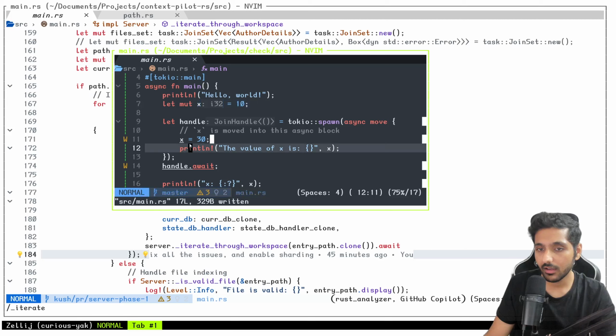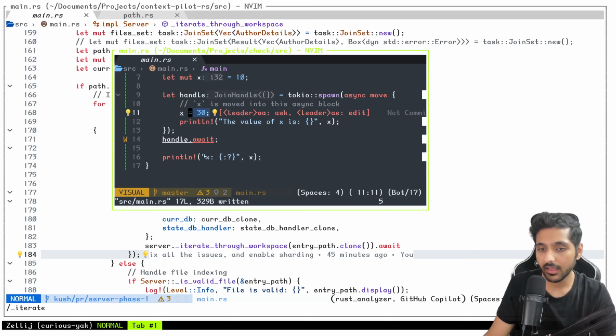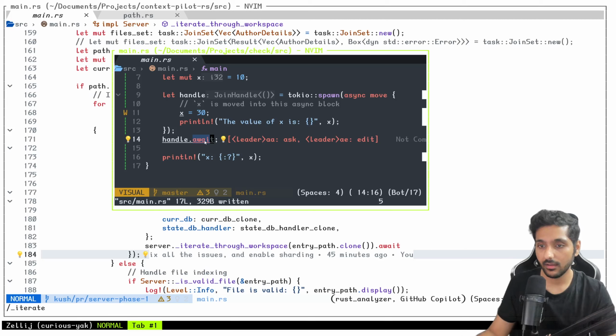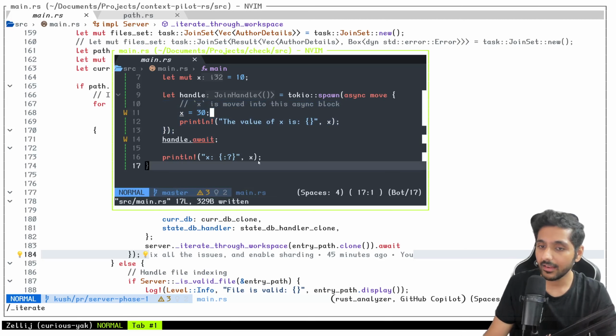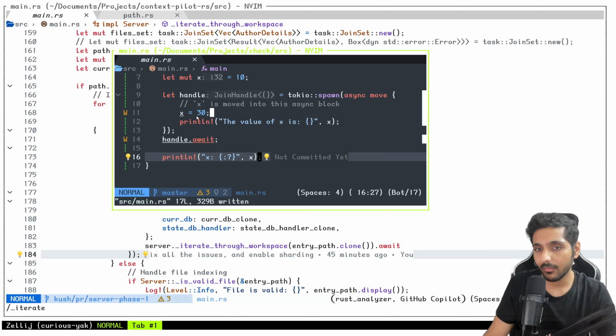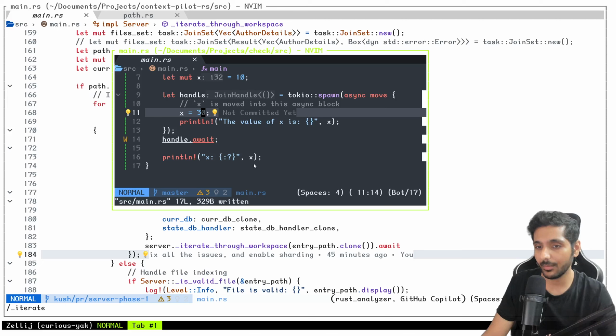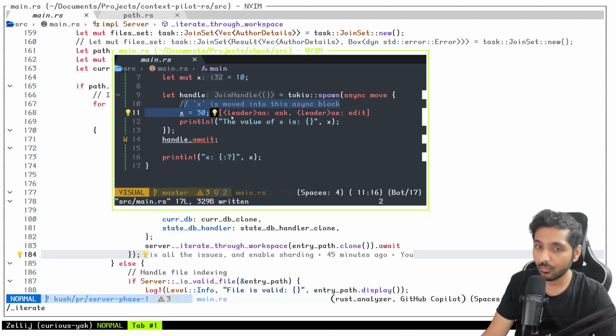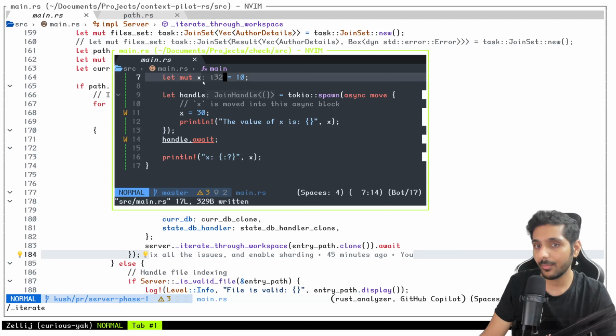I have 10 as a default. In this, I'm saying x equal to 30. After this, I'm saying, hey, please wait once this is done, and then please print x. So at this time, if anyone says, hey, we are doing this, yes, x is equal to 30 now, so that means we have changed. But no, x is moved into this, but after this, it's back to what it was.